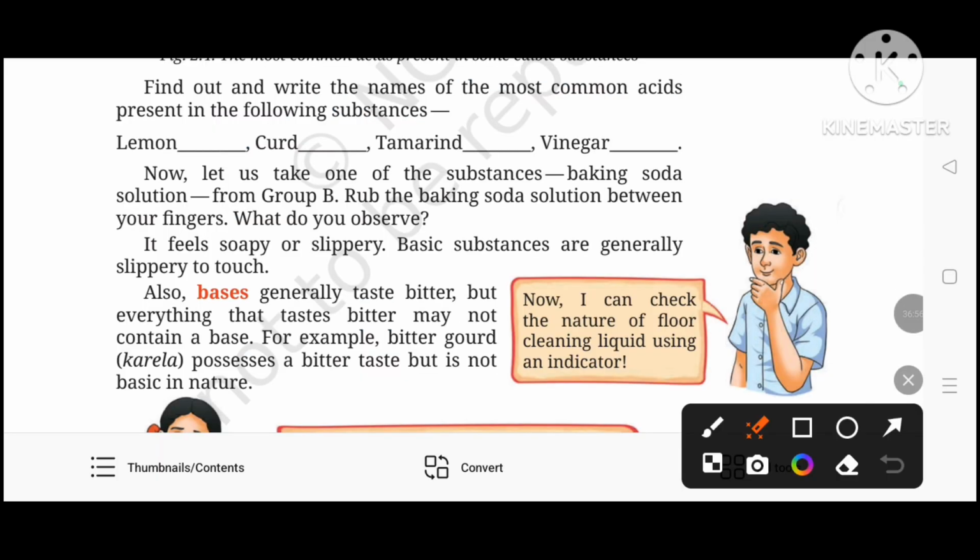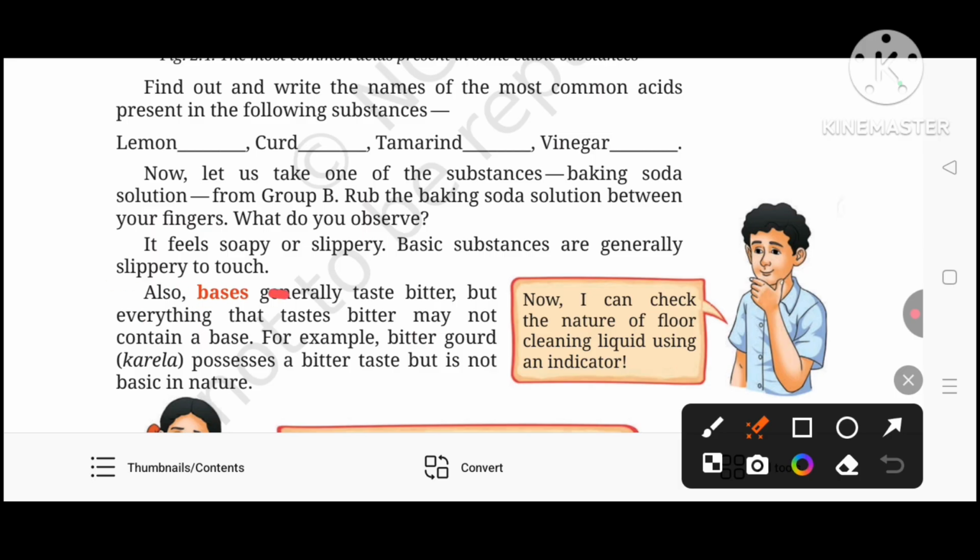So all my dear friends, I will request you to note down the acids present in these substances. Now let us take one of the substances, baking soda solution, from group B. Rub the baking soda solution between your fingers. What do you observe? It feels soapy or slippery. The soapy and slippery nature indicates that basic substances are generally slippery to touch. It means baking soda is a basic substance, and we have already noted that group B consists of basic substances.